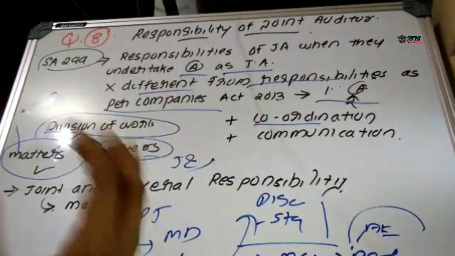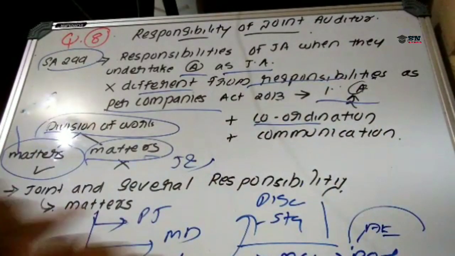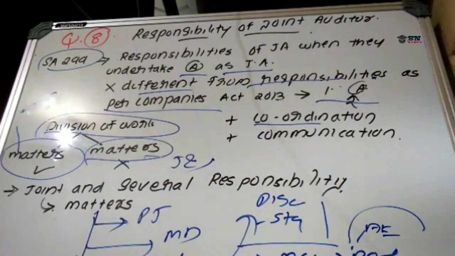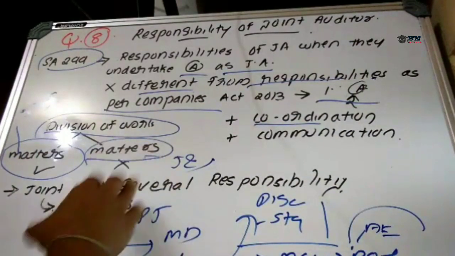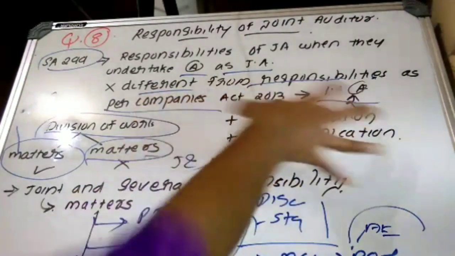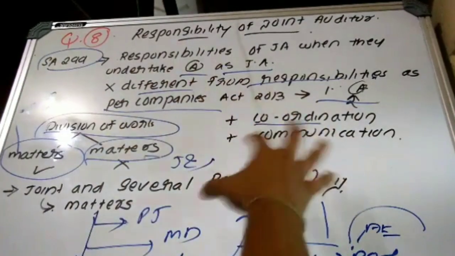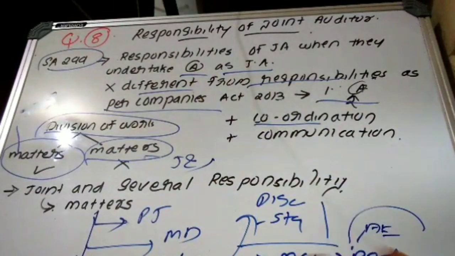Division of work: in joint audit, the work can be divided among the joint auditors on the basis of the components of financial statements, period of audit, and geographical area. The work which has been allotted to the joint auditors, each joint auditor is responsible for the work allotted to them. And if there are any matters which are not divided among the joint auditors, they are jointly and severally responsible. Plus, then indicate coordination. Coordination should exist in case of joint audit; there should be proper coordination.